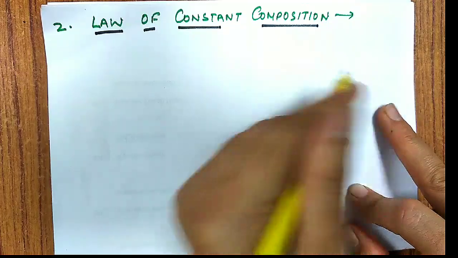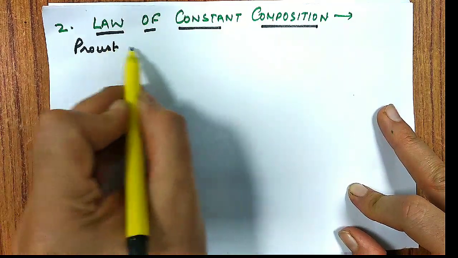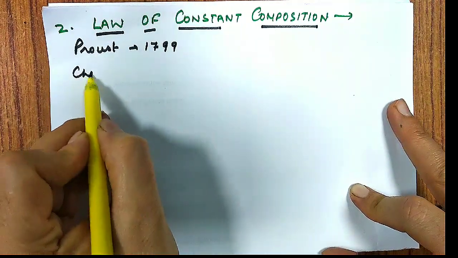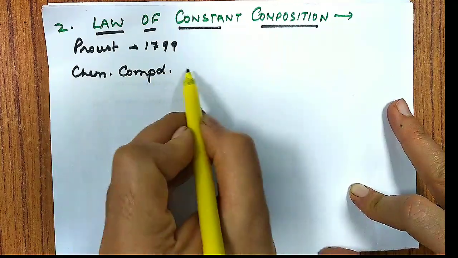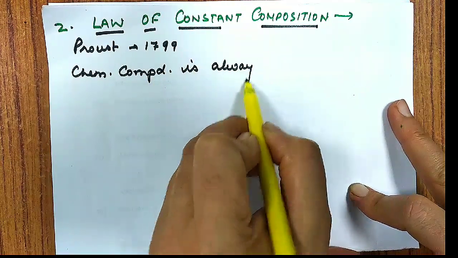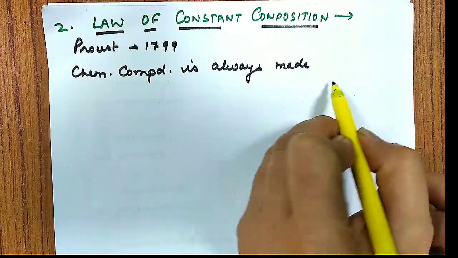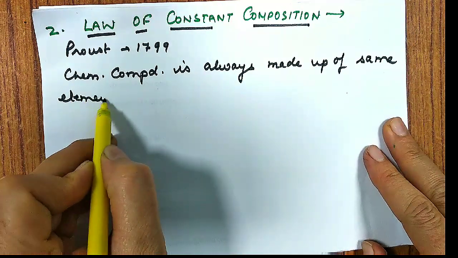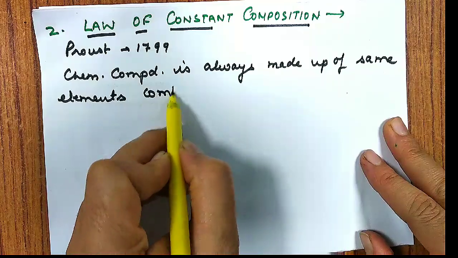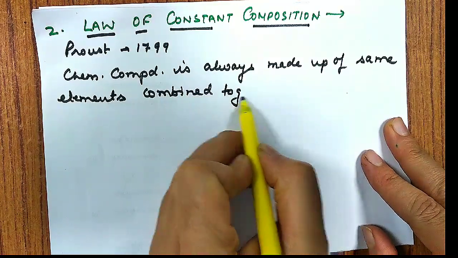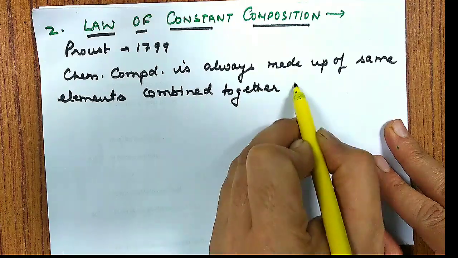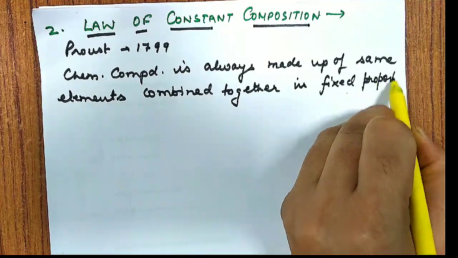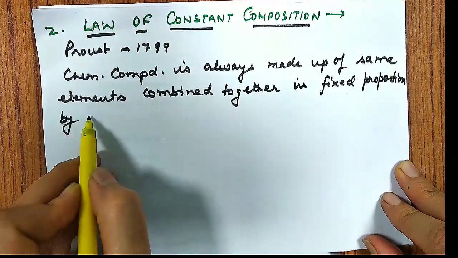It was given by Proust in 1799 and it states that any chemical compound is always made up of the same elements combined together in a fixed proportion by mass.